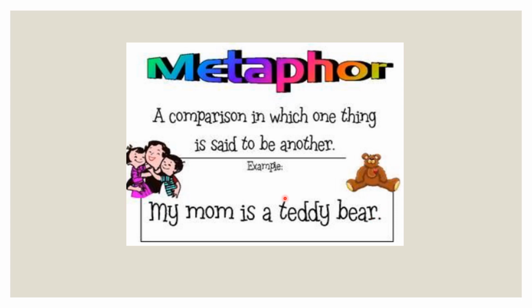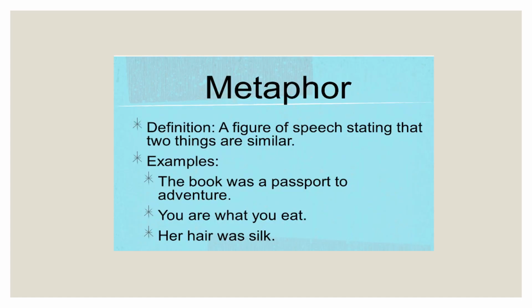If I say she is as soft as a teddy bear, then it would be a simile because I would be using the term as. But here I'm using neither like nor as to compare my mother with a teddy bear. That's why this is a metaphor. Again, we are comparing one thing with another without the use of like or as. Now let's talk about some examples of metaphor. As you can see here, the book was a passport to adventure. Here the book is compared with adventure.